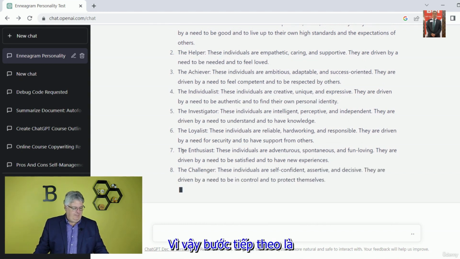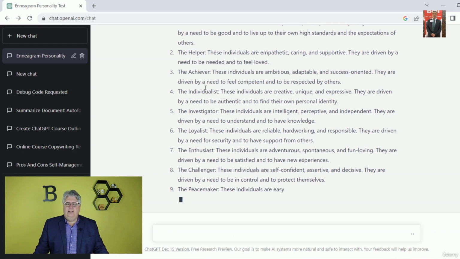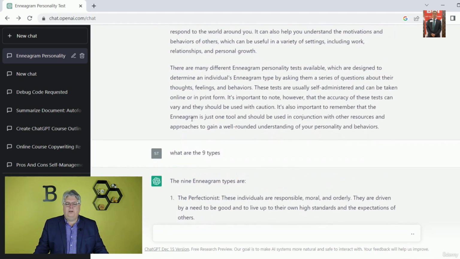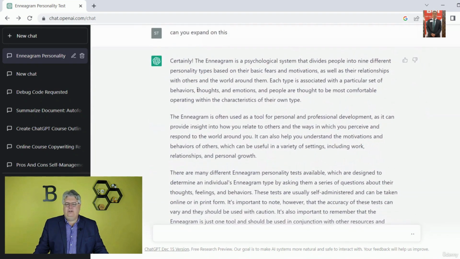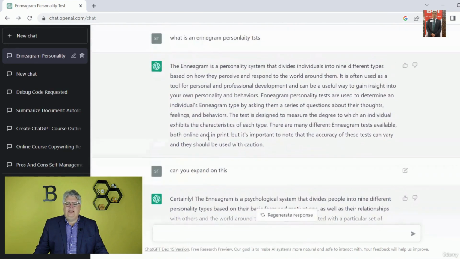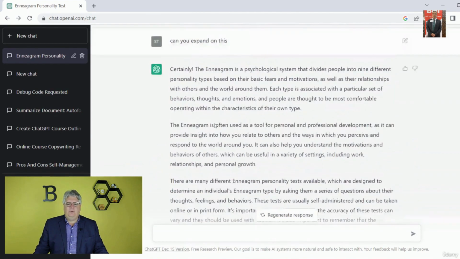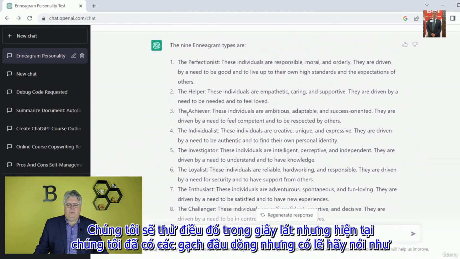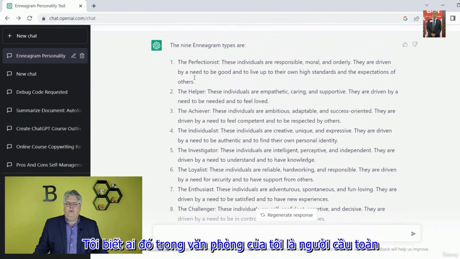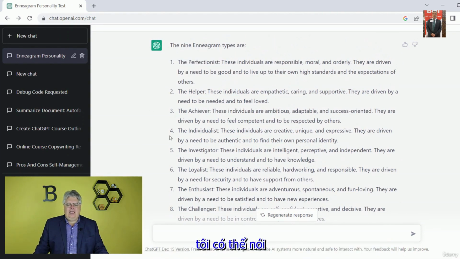So the next step is, let's say it didn't put it in bullet points. You can actually ask it to put something in bullet points. So if I was up in here and I said, could you make this all into bullet points? You'd do that and basically turn things like that into an easier to read bullet point list. We'll try that in a moment, but for now we already have the bullet points. But maybe say I know someone in my office who is a perfectionist, I could say